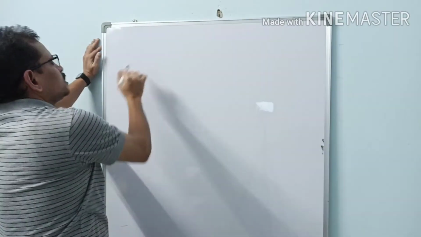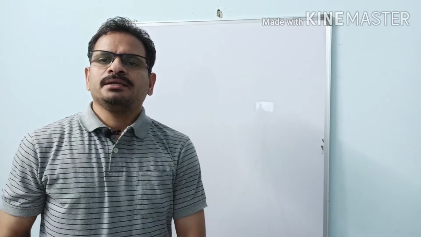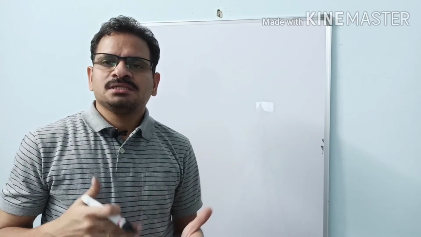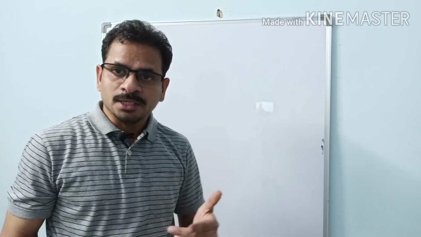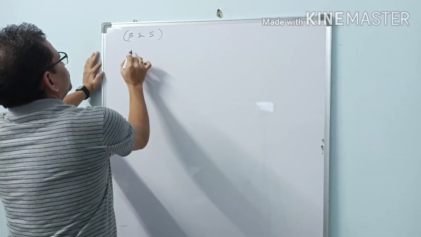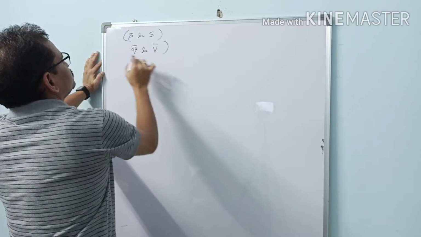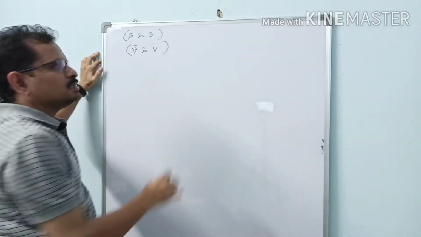So clear now? What are the physical quantities we know in motion in a straight line? Till now, which physical quantities have we come across? One is distance and displacement. Next one, average speed and average velocity. Okay, so I am writing.